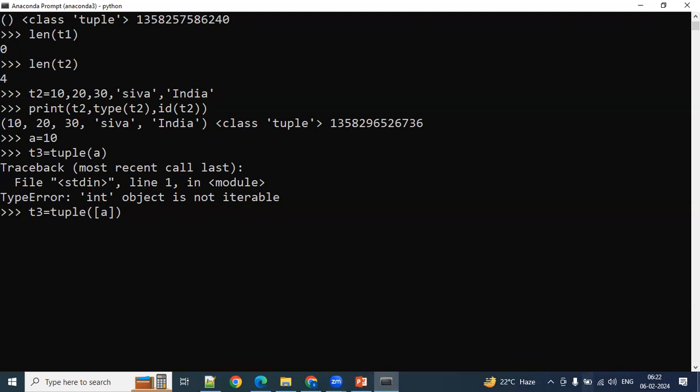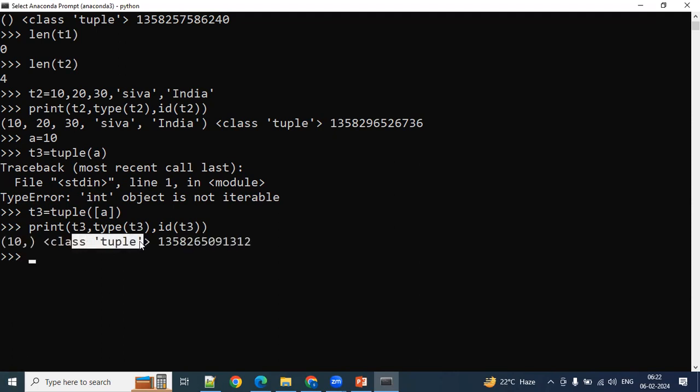Let me try to define it like this. See, it got defined. Now if you want to know the data type, print T3, type of T3 and id of T3. See, 10, class tuple. If you want to define a single value in a tuple, you have to use this particular notation.